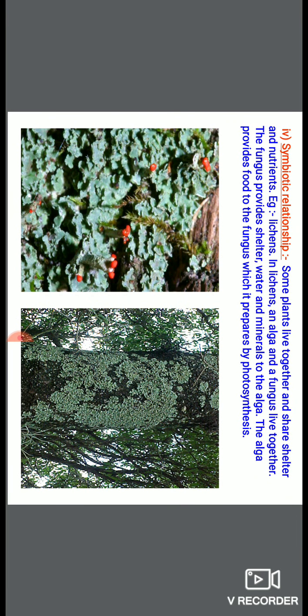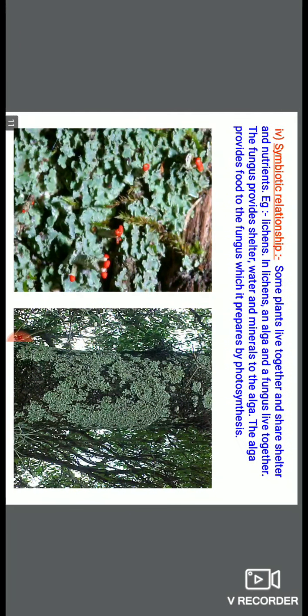Lichen is an interaction of an alga and a fungus. Algae can synthesize their own food like plants because they contain a pigment that is chlorophyll. So this alga and a fungus live together. Alga provides food to the fungus and the fungus provides inorganic nutrients and water to the alga. It means both of them help each other and both of them get benefit. It means there is a symbiotic relationship.